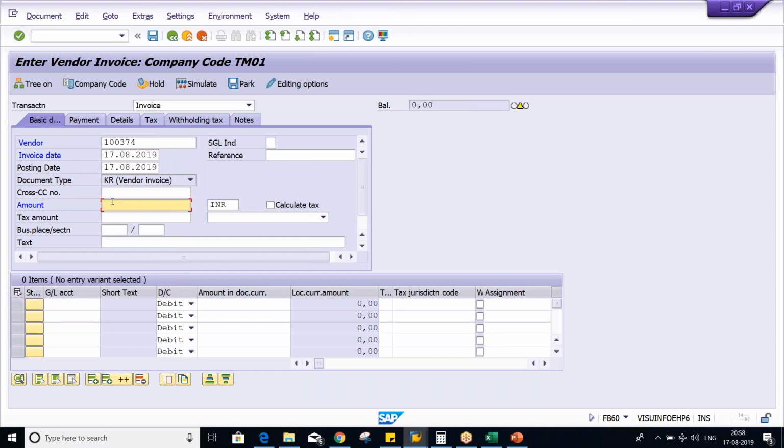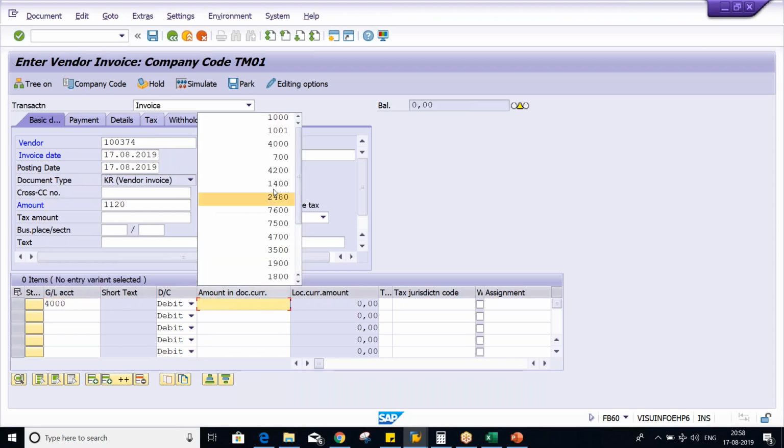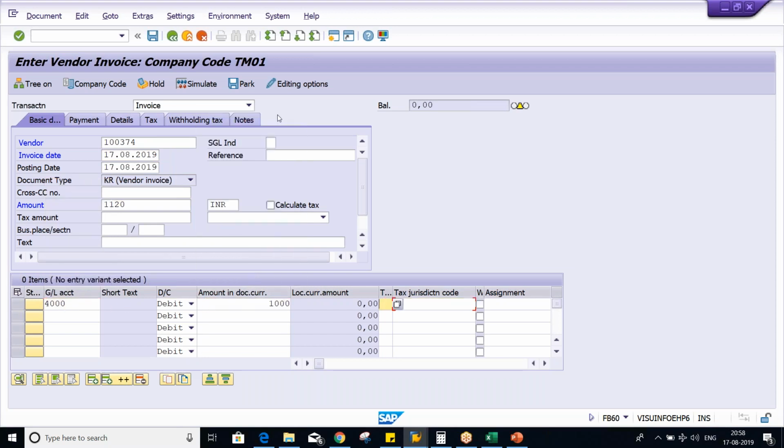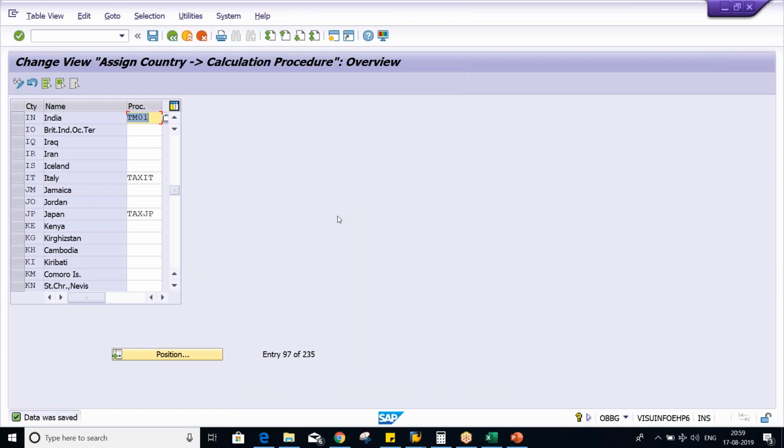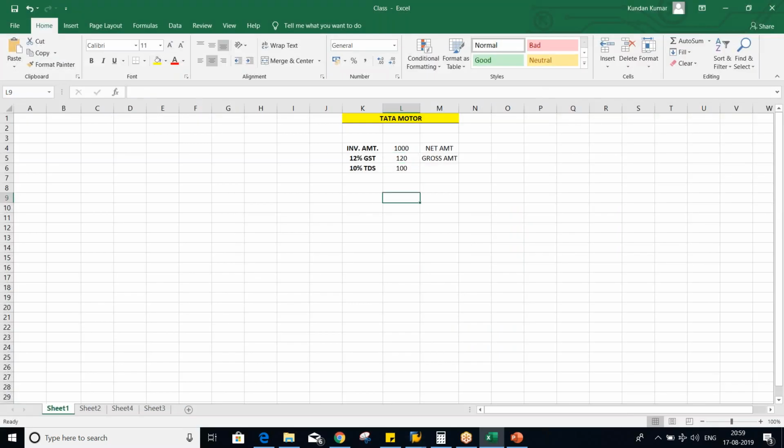It will be on gross amount, right? So now, once again, if it is, let's suppose... now the tax calculation will happen on which amount, guys? The tax calculation will happen on both. Gross amount means 1000 plus 120. So here the 10% TDS means 112. This much TDS is supposed to be deducted, right?